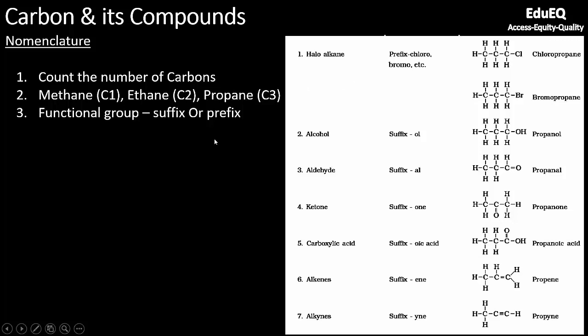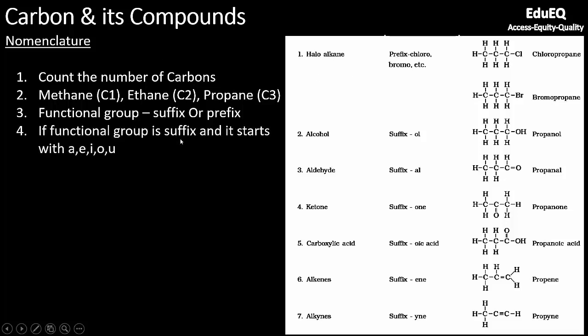So suffix means it is coming after the name of methane, ethane, propane. So all these are suffix: alcohol, aldehyde, ketone, carboxylic acid, alkenes, alkynes, all these are suffix. Only haloalkane in this table is prefix. If the functional group is suffix, it is coming after the name of methane, propane, ethane, butane, or whatever it is. And if the functional group starts with a vowel, meaning with A, E, I, O, U, then